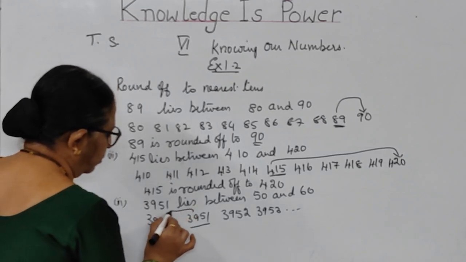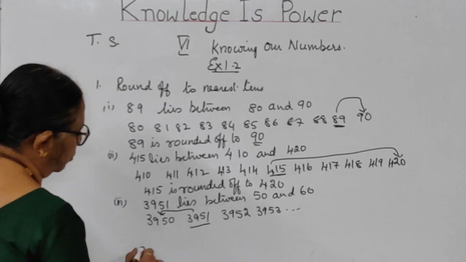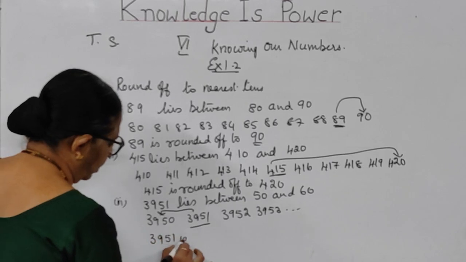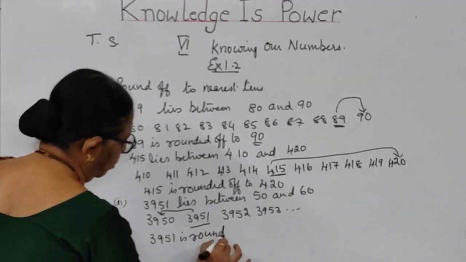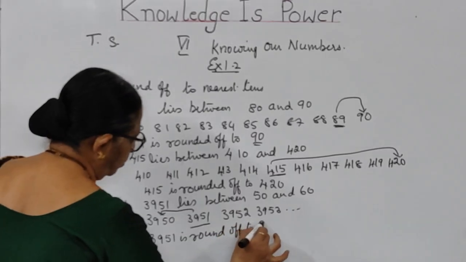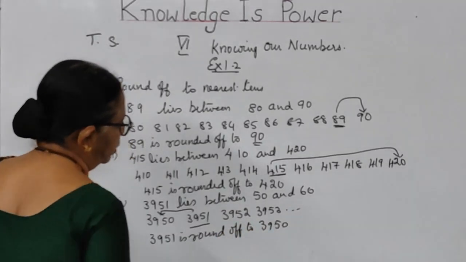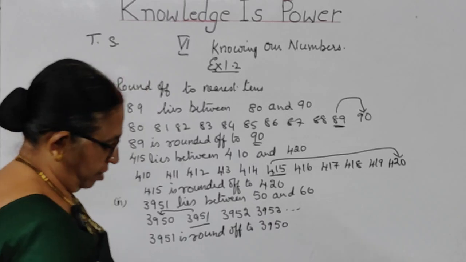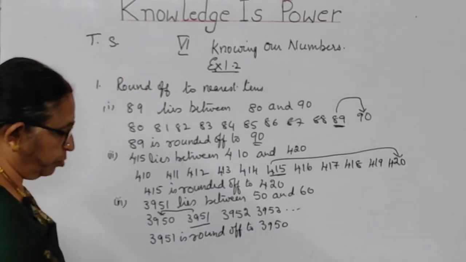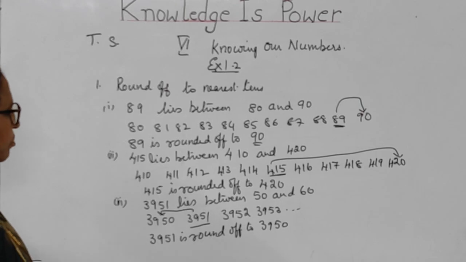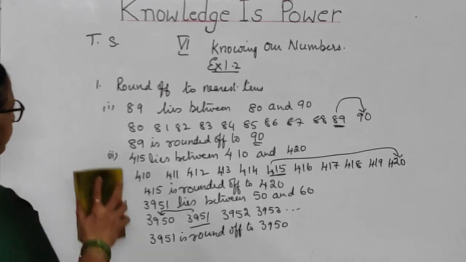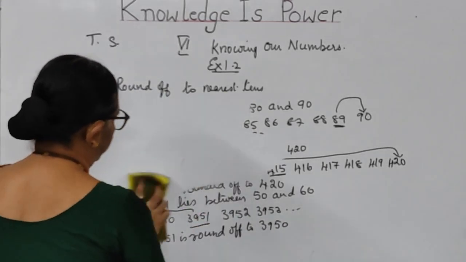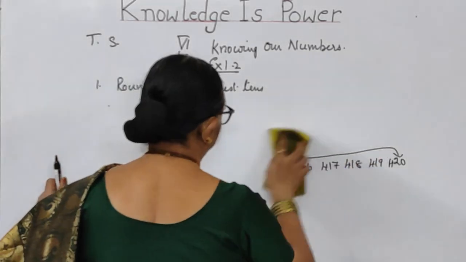So here 3951 is nearest to 3950. So 3951 is rounded off to 3950. These are the answers, children, for this first bit. We have one more bit. You just copy it. I will do the next bit. Now we will go to the fourth bit. Now the fourth bit of this problem.